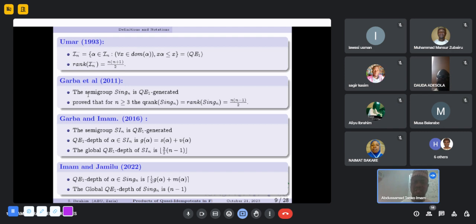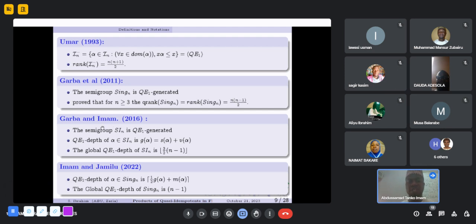Garba et al. 2011 showed that the semigroup Sin n is quasi-idempotent generated. That is, Sin n can be generated by the set of all quasi-idempotents of defect 1. Before the work of Garba et al. 2011, only idempotents were used to generate Sin n, but in 2011 they showed that the quasi-idempotent elements in Sin n can generate Sin n. And in the same article, they found that for n greater than or equal to 3, the quasi-idempotent rank of Sin n equals the rank of Sin n, which is equal to n(n minus 1) over 2, which coincides with the result of Howie in 1978.